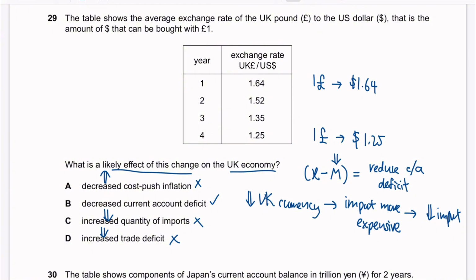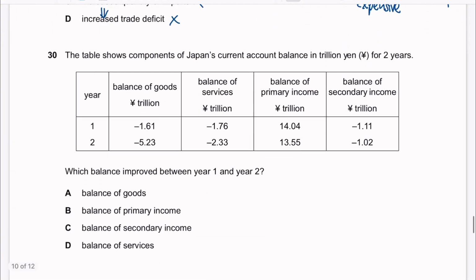Okay. 30. The table shows components of Japan's current account balance in 3 trillion yen for 2 years. Which balance improved between year 1 and year 2? So when it says which balance improved, we need to find the answer that become more positive or become less negative.